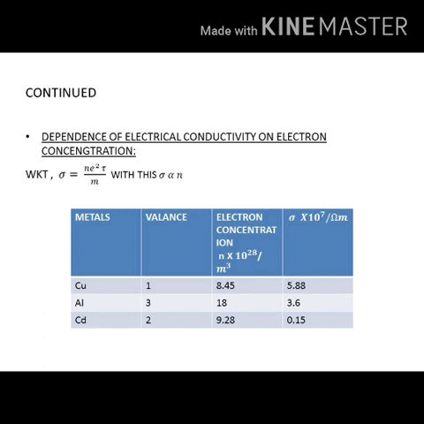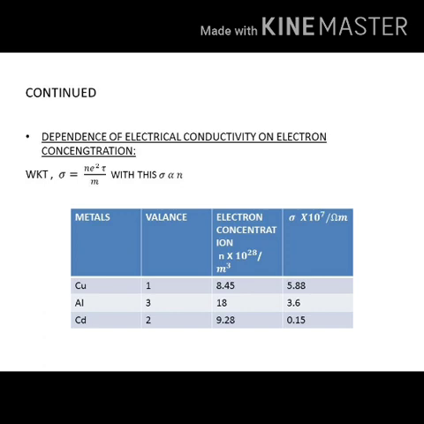For example, between copper and aluminium. In a copper atom, each atom gives rise to one free electron for conduction. So its electron concentration is 8.45 × 10²⁸ per meter cube, and its electrical conductivity is 5.88 × 10⁷ per ohm meter.